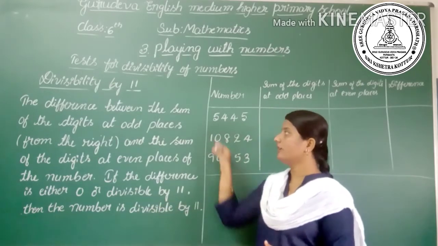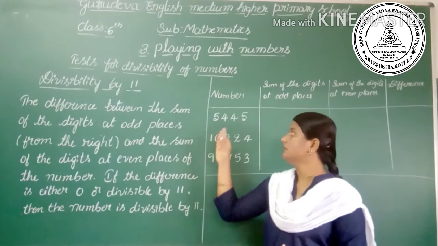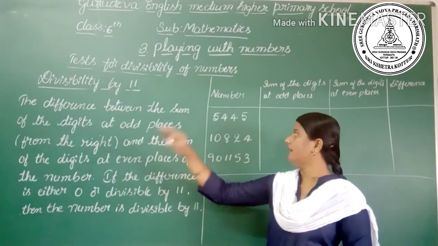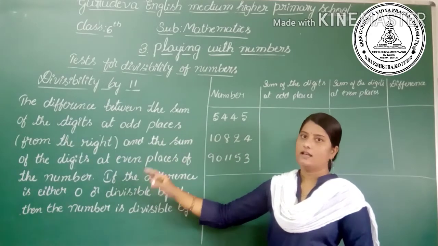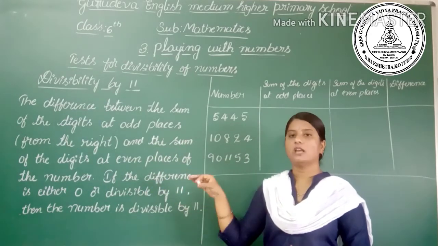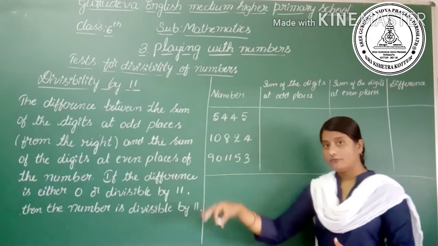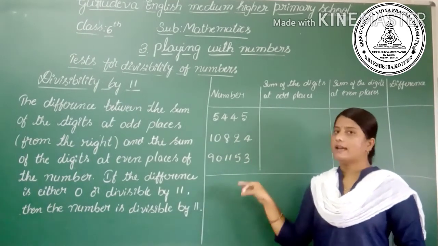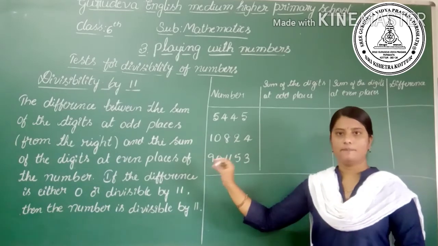So for the given number we have to add the digits at odd places from the right side and at even places from the right side. After that we have to subtract, meaning we have to find the difference. If the difference is equal to 0 or divisible by 11, the number is divisible by 11.